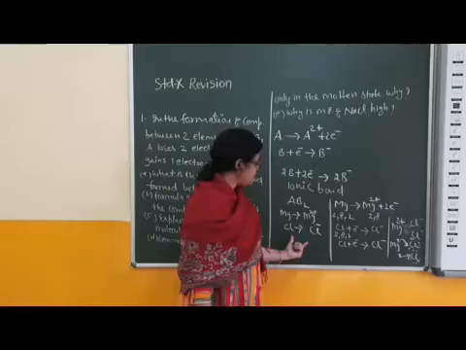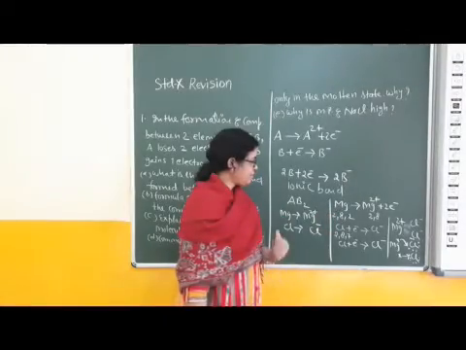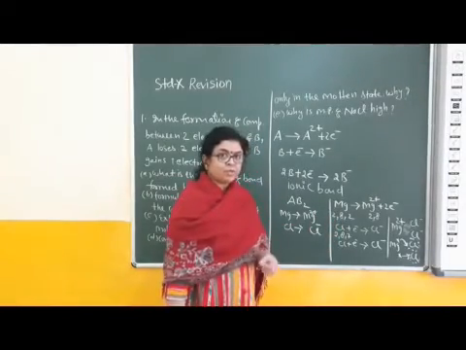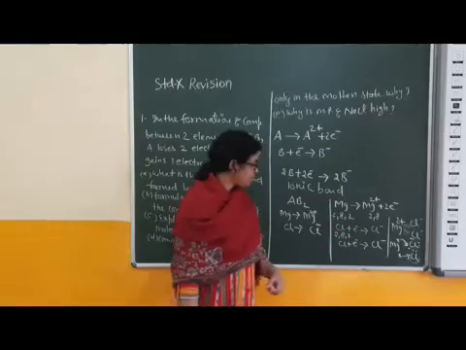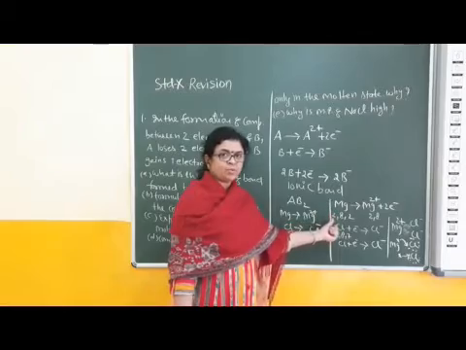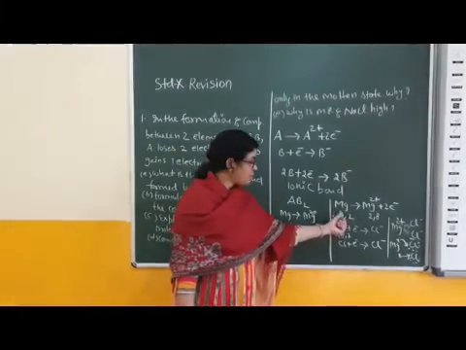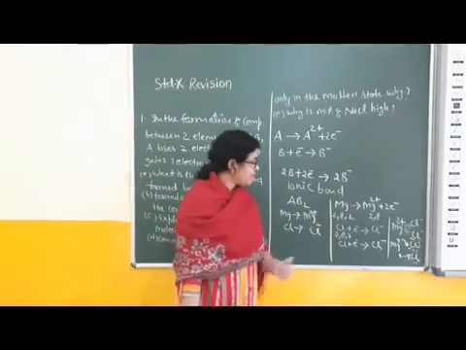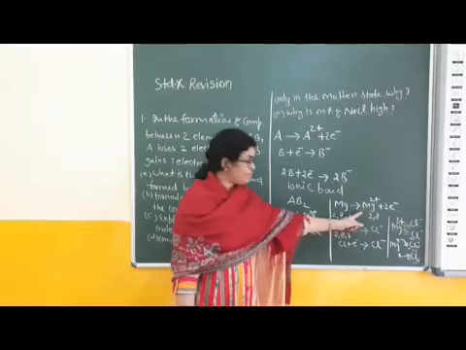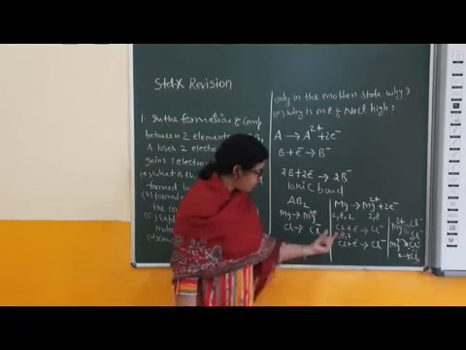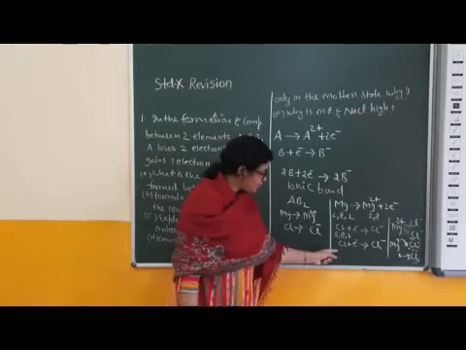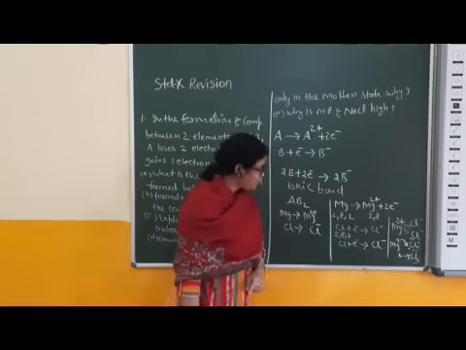Now formation of MgCl2: magnesium atom is metal atom and Cl is non-metal. What is the strong tendency of metal atom? To lose valence electrons, and non-metal just opposite. Atomic number of magnesium is 12. Its electronic configuration is 2, 8, 2. 2 electrons are lost by magnesium atom. This is the scientific notation for cation formation, for formation of Mg2+ ion. And this notation is showing formation of Cl minus ion. 2 electrons are accepted by 2 chlorine atoms, the formation of 2 chloride ions.